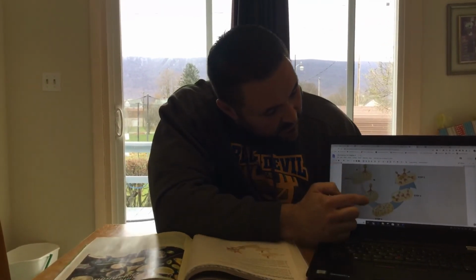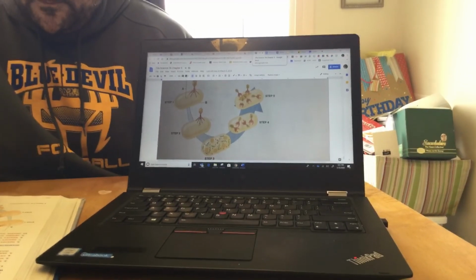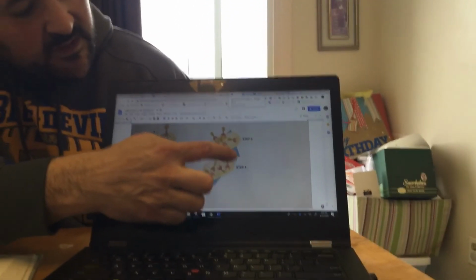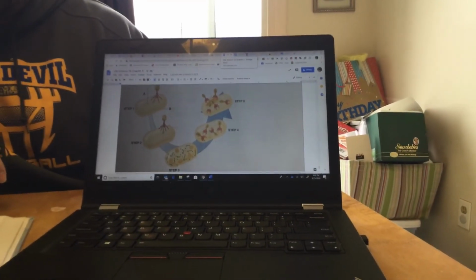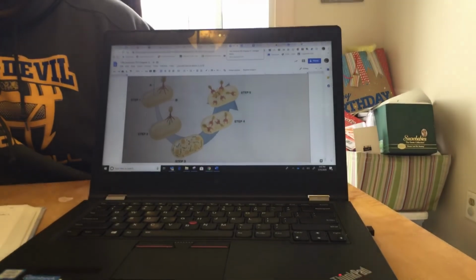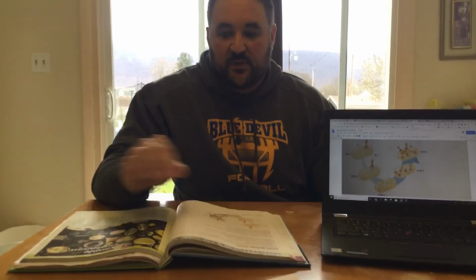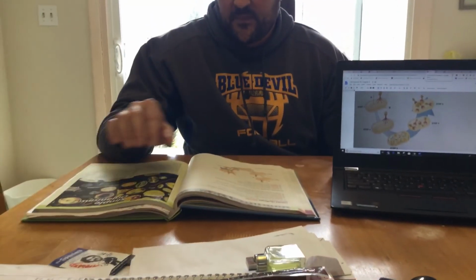What is happening in step 2? That is the bacteriophage injecting its DNA into the cell. And in step 5, which is over here, that's called lysis. That's where the cell explodes and kills your cells. And then those viruses go out and infect more of your cells. So it's kind of a scary thing to talk about based on what we're doing, but this section really applies to what we've been doing.